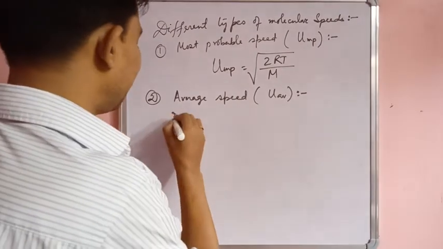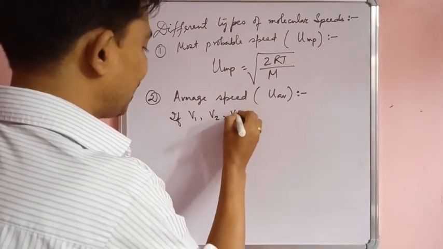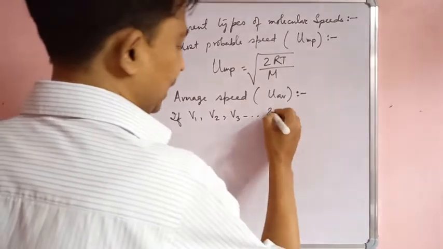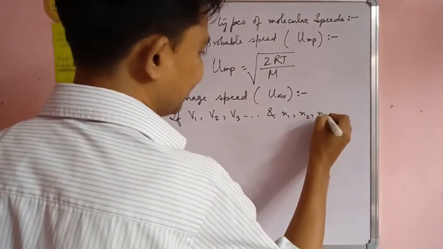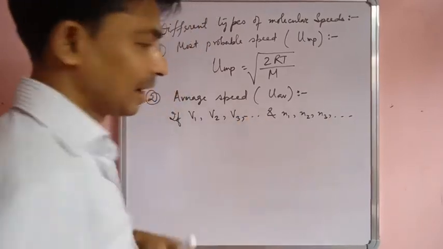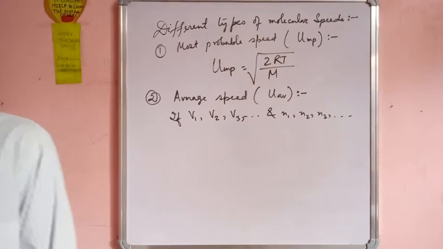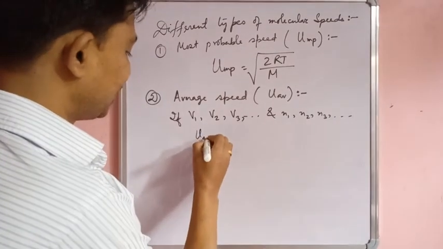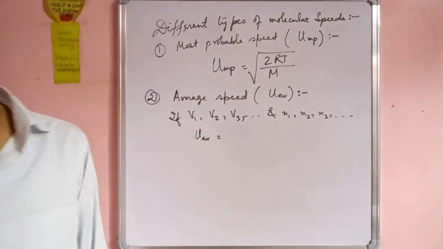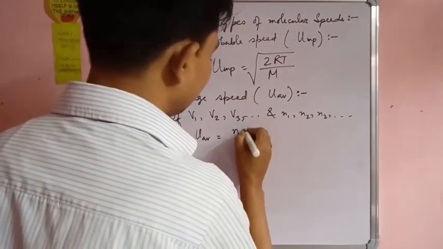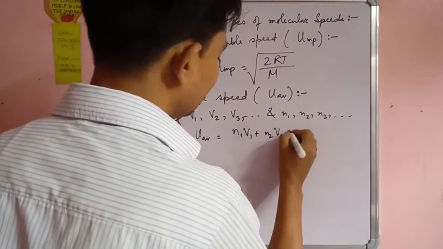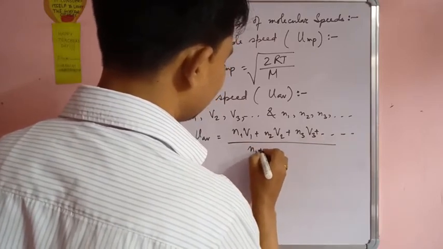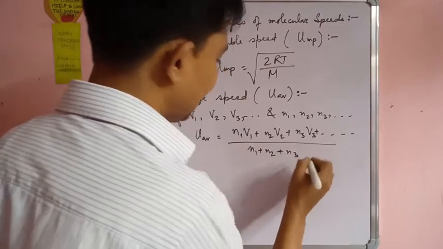If V1, V2, V3 are the speeds of different molecules 1, 2, 3, and N1, N2, N3 are the number of molecules, then U average is equal to N1 V1 plus N2 V2 plus N3 V3 plus dot dot dot divided by N1 plus N2 plus N3 plus dot dot dot.